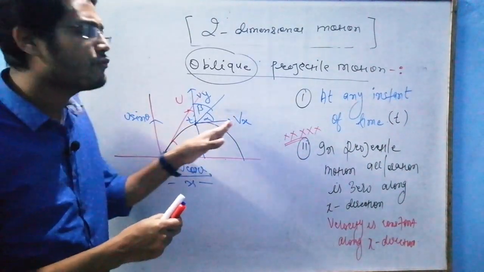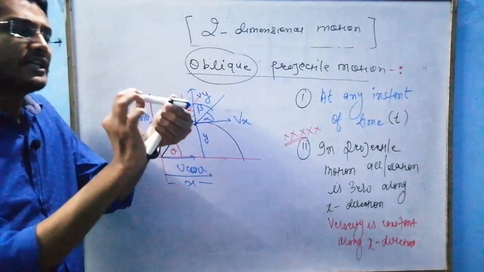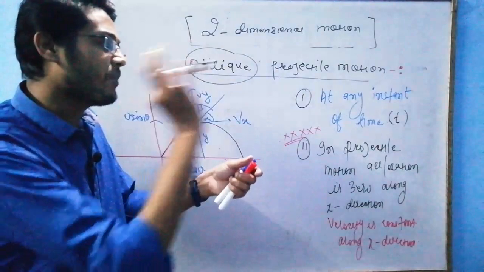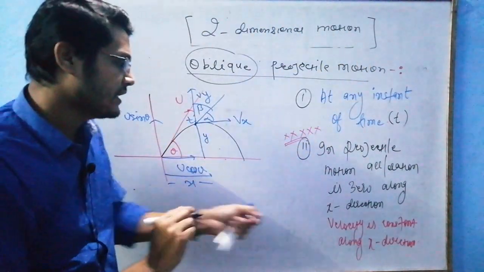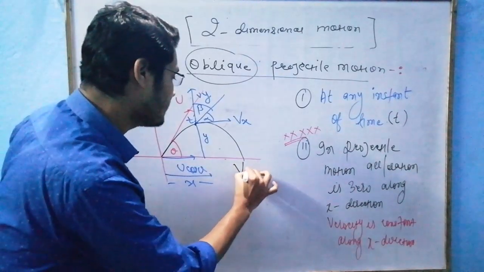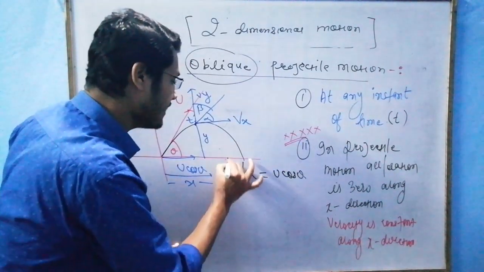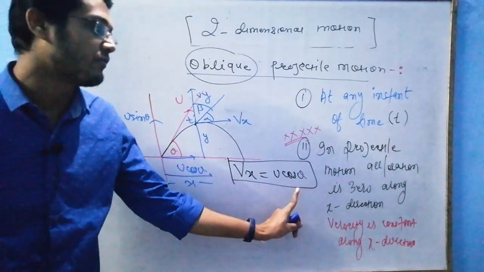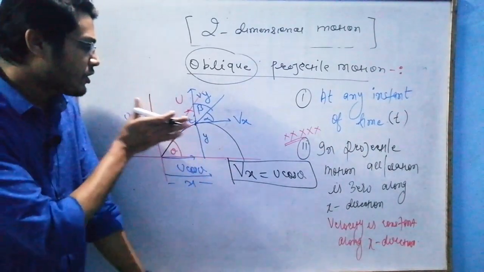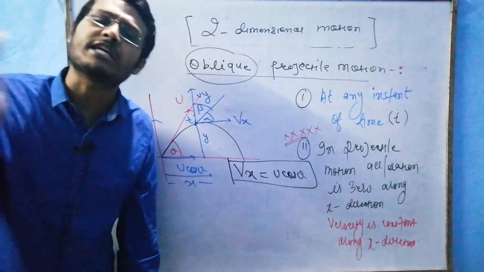There is no force in x direction, which means this marker will continue to move with constant velocity. So I can write vx is equal to u cos theta. Initial velocity is the same as final velocity, because in x direction no one is there to increase or decrease the velocity.